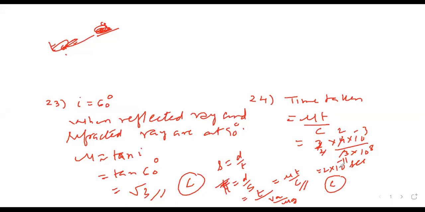Done, sir. 25th, again you will do on your own. Sir, option C. Option C, correct. 25th, straightforward sum, option C. All of you got now option C, 25th?